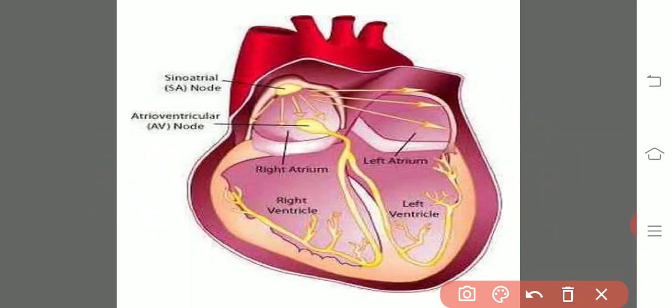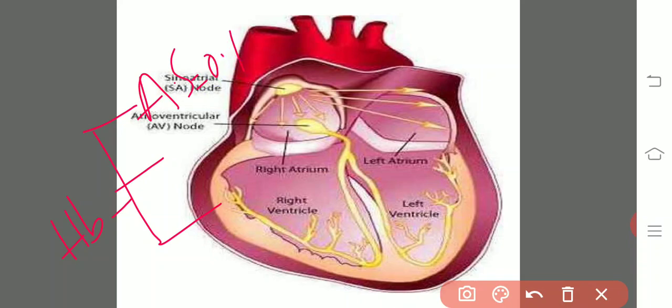For our convenience, this 0.8 seconds is divided into 3 phases. Listen to me carefully. Here, first one is the auricular systole, which requires 0.1 second, and ventricular systole requires 0.3 seconds, whereas the cardiac diastole, the relaxation of the entire heart, is 0.4.